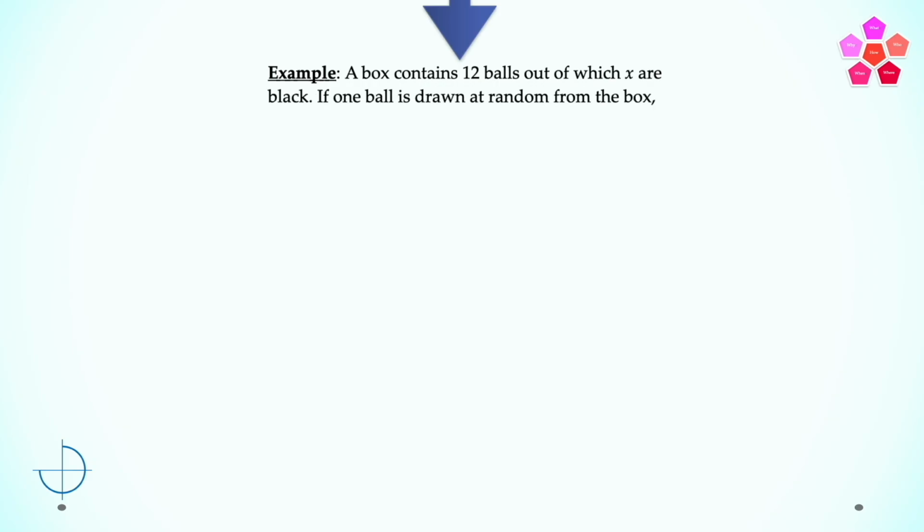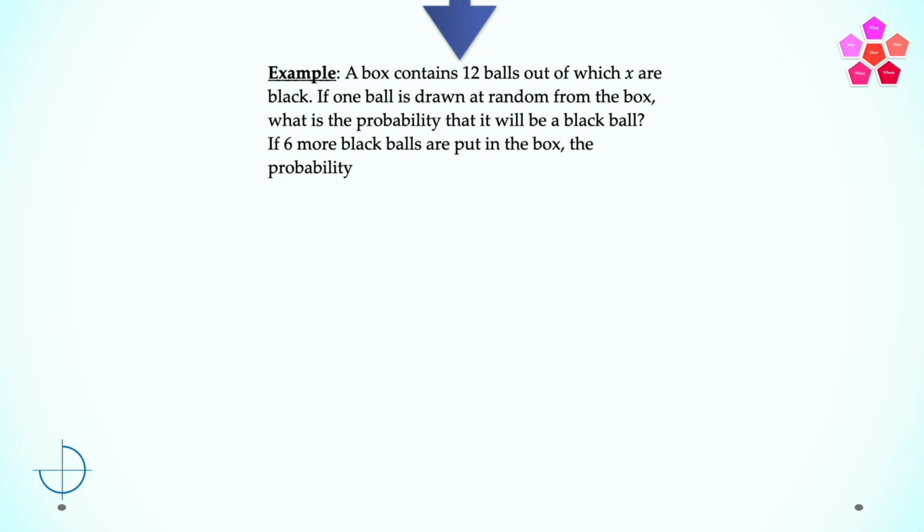Let's take another example where probability is combined with general common sense. A box contains 12 balls, out of which X are black. If one ball is drawn at random from the box, what is the probability that it will be a black ball? If 6 more black balls are put in the box, the probability of drawing a black ball is now doubled of what it was before. Now we have to find X.